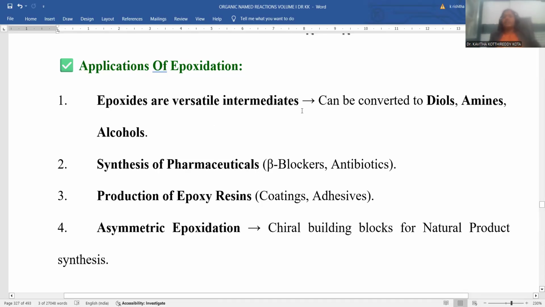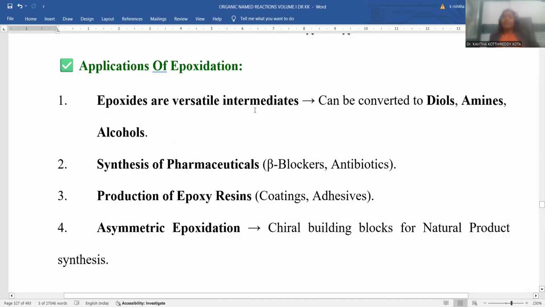Epoxides are versatile intermediates, and diols, amines, alcohols, all these compounds can be synthesized. You can start with these epoxides. Epoxides, if hydrolyzed, give diols as products. Epoxides treated with ammonia give amines as the product. If an epoxide goes for controlled hydrolysis, there will be alcohol formation. This is the manner.